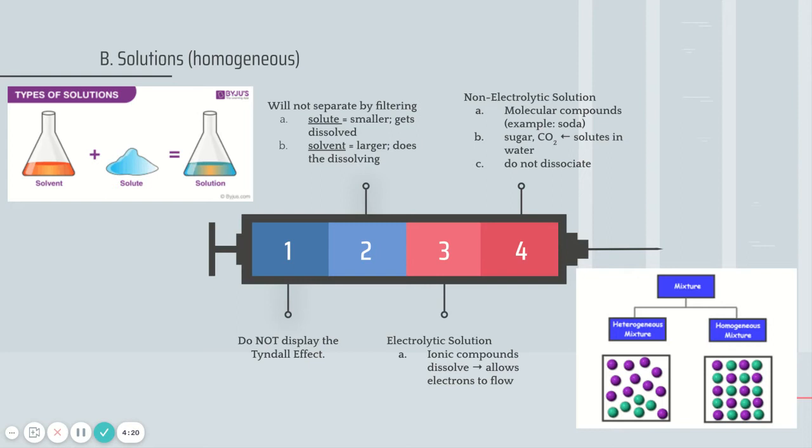But because it's a solution, that won't filter out. For example, when you have your saltwater mixture and you pour it through something like filter paper, you won't be able to collect the salt. The salt will pass through the same as the water does because it's been dissolved into its ions. Third, it does create an electrolytic solution. Electrolytic solutions mean that electricity can easily flow because when you have a solution, it's been dissolved.